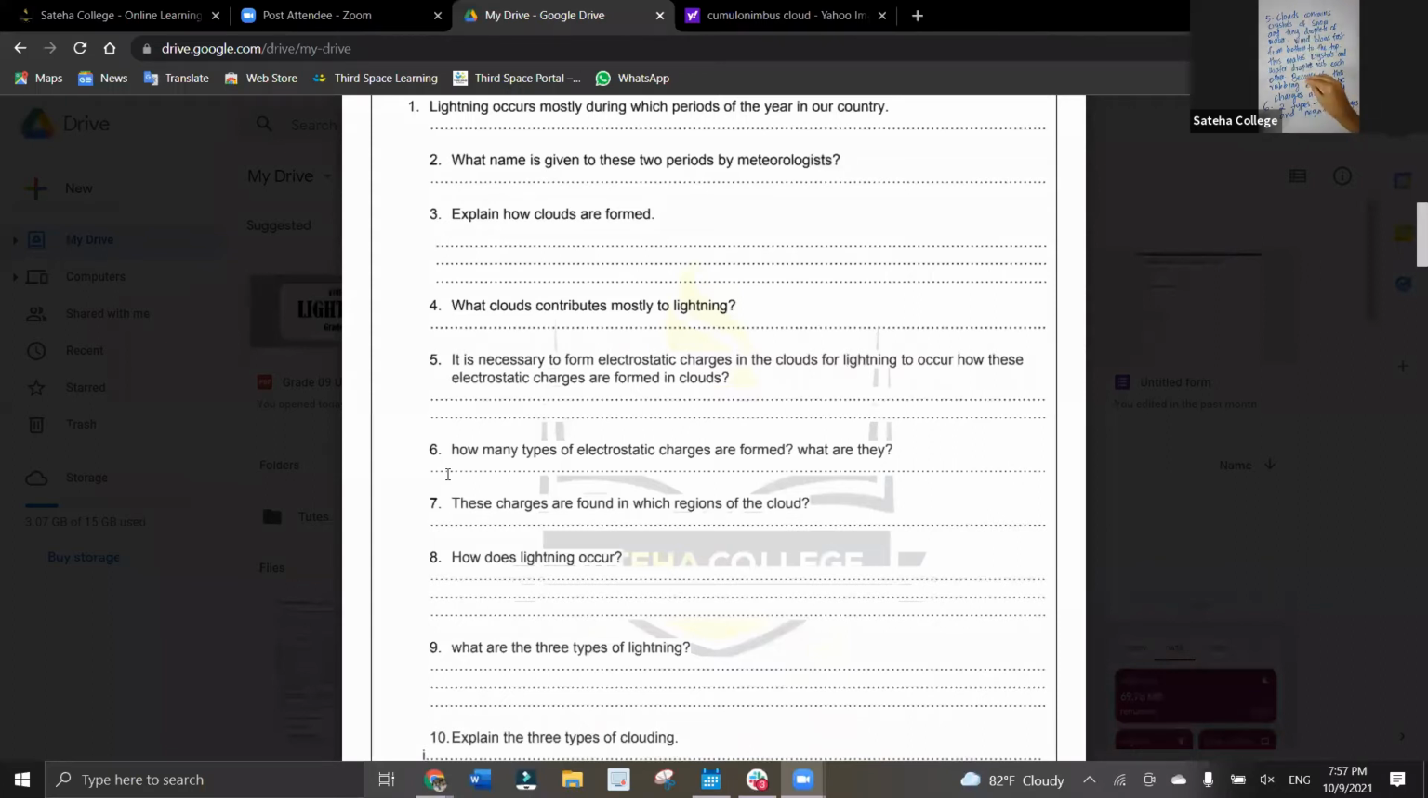So what is lightning? There will be a jump of electric charges, or you can say an electric discharge occurs. That phenomenon, you call it lightning. Right? So we have done until question number 8. Now let's move on to the next part.